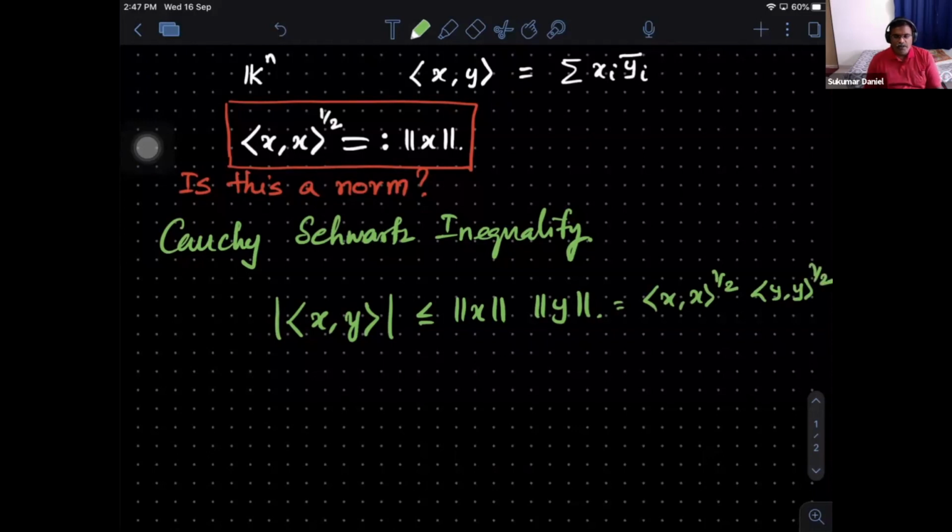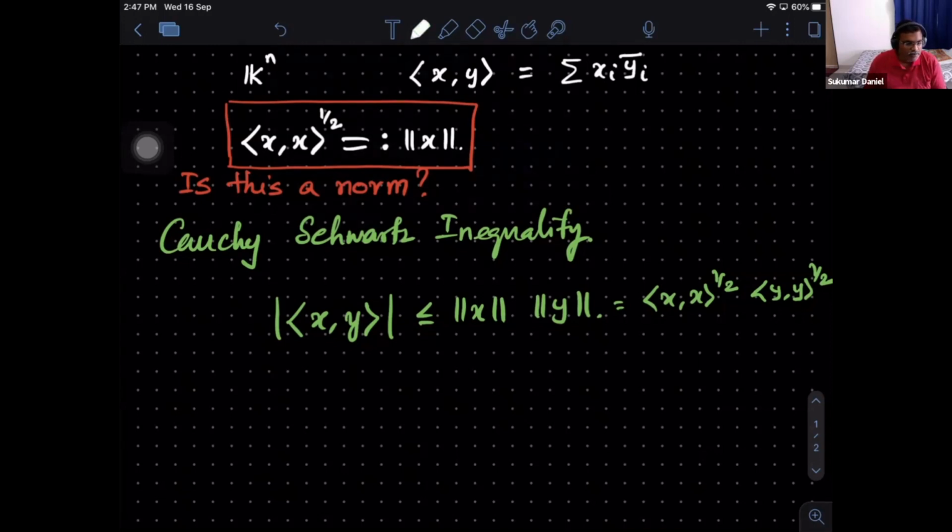So when you have studied only inner product space, you may not know what this norm is, but now we know, so I'm using this. Otherwise, it says the following. If I take the inner product of x with y, and I look at the modulus value, it's less than or equal to taking the inner product of x with x itself with the square root, and y with itself with the square root. And now I want you to notice the following.